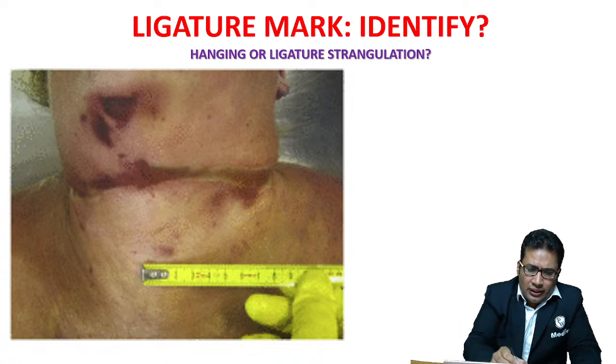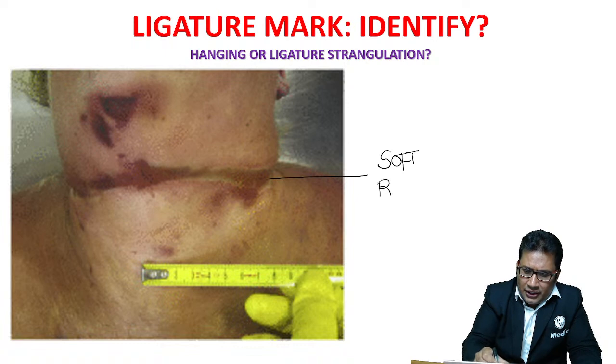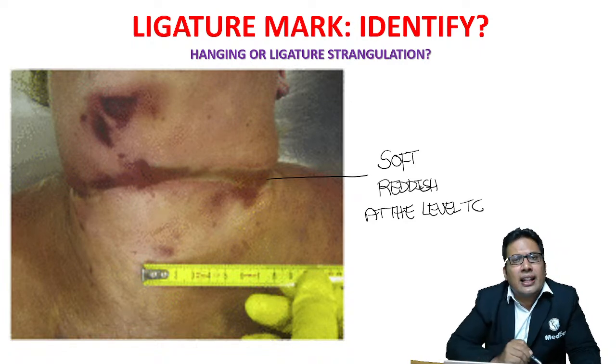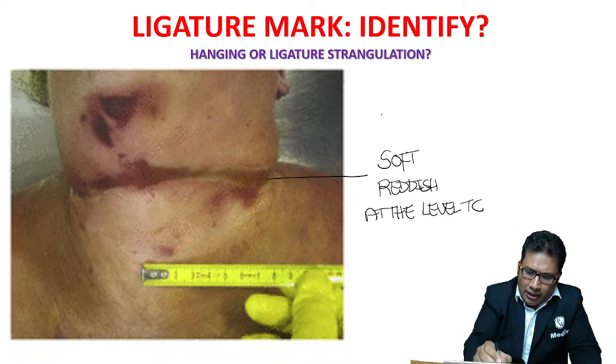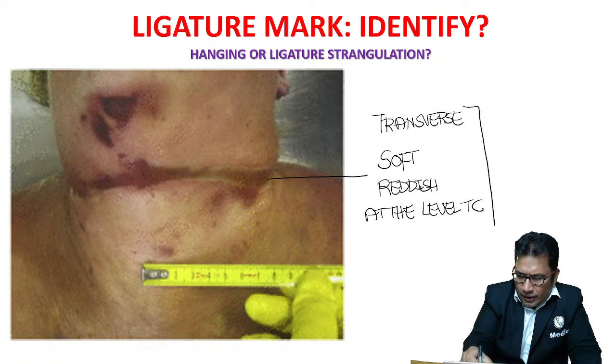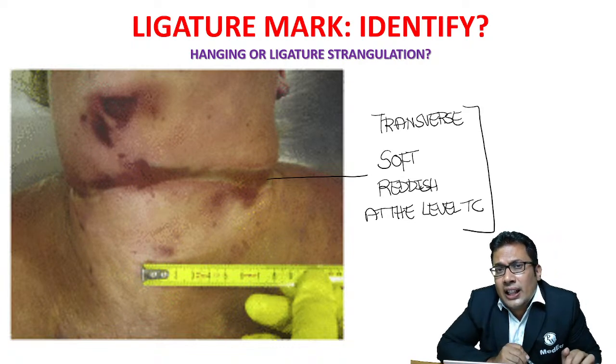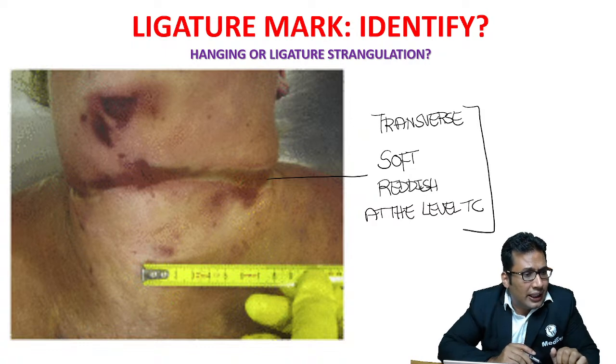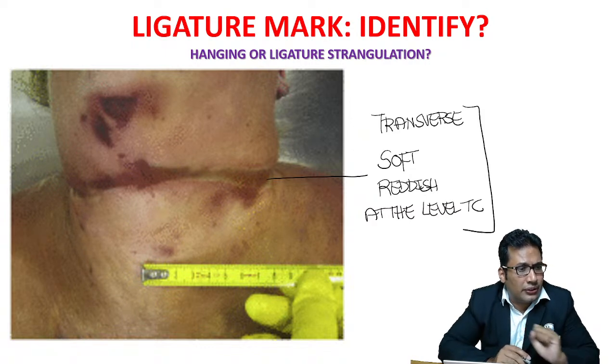Look at this. It is soft. It is reddish, at the level of thyroid cartilage. TC, thyroid cartilage, and it is transverse. So my dear students, what is it? Is it a hanging, or is it a case of ligature strangulation? Can you guess, my dear students?